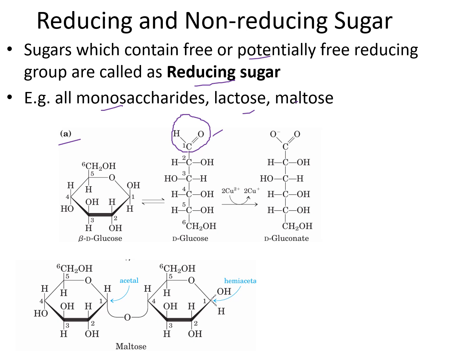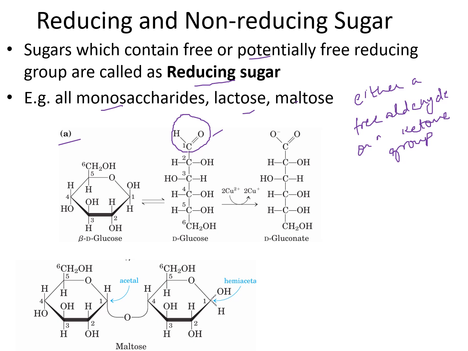All monosaccharides contain either a free aldehyde or a free ketone group. That's why all monosaccharides are reducing sugars.